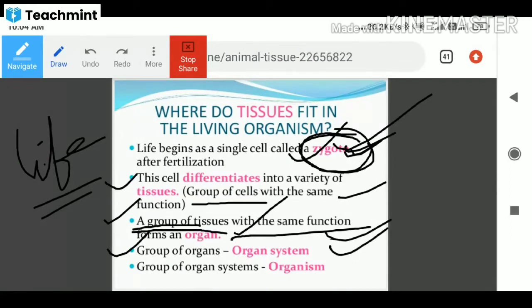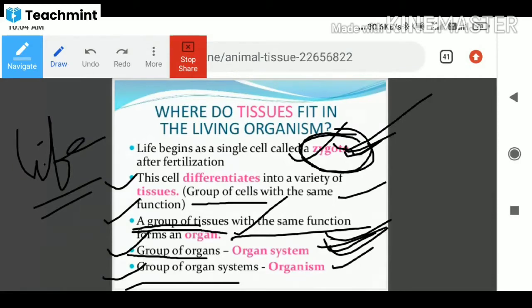A group of organs is called an organ system. For example, the reproductive system has many organs present. So this is where tissues are located, what their functions are and how they are formed.